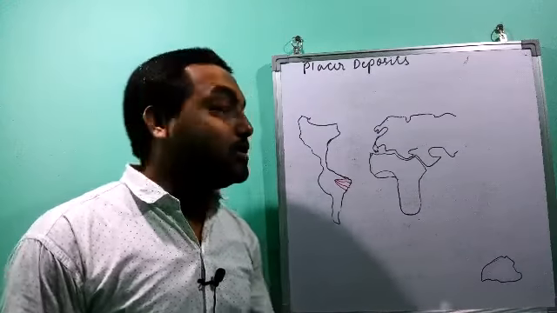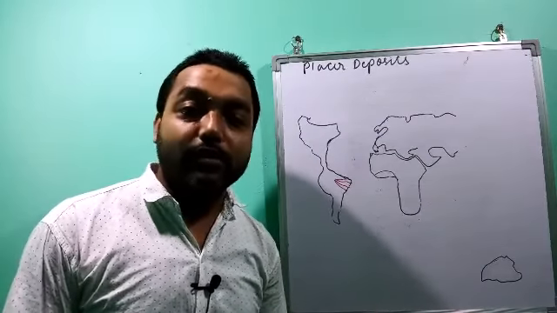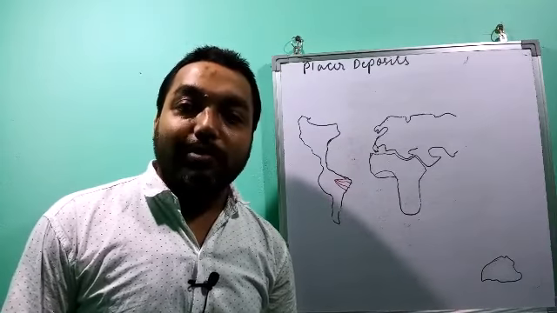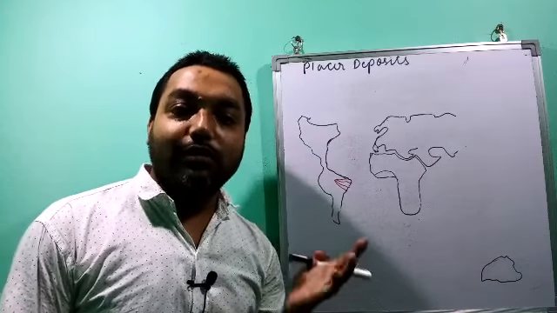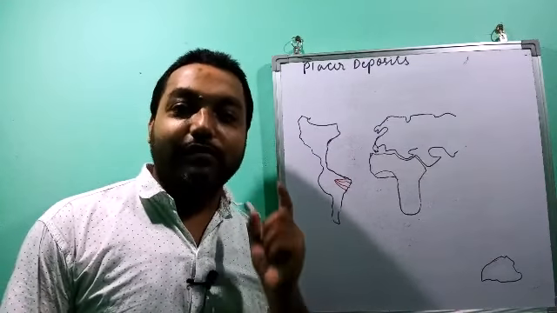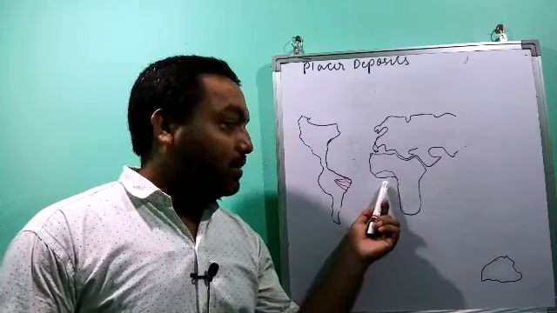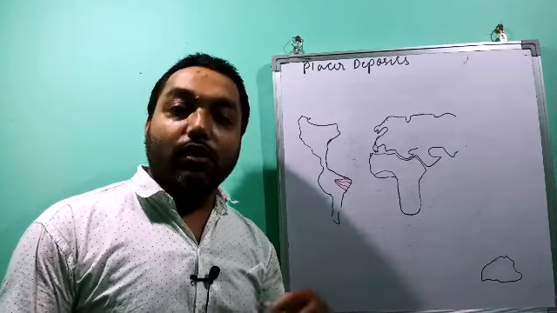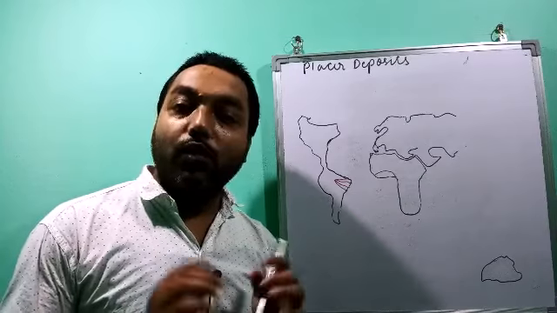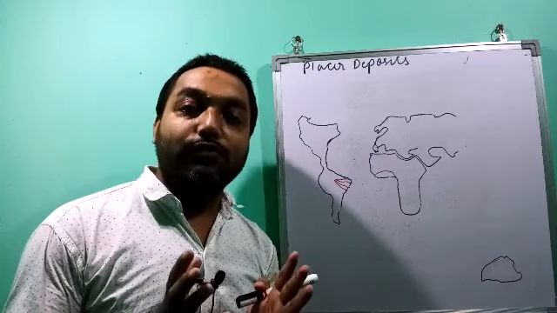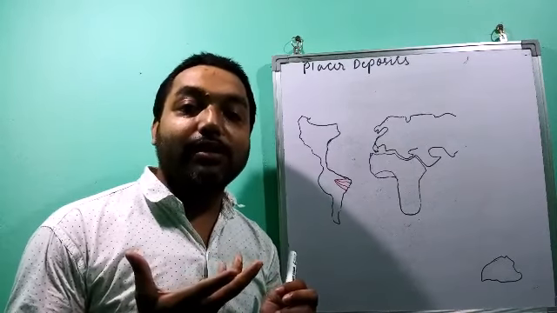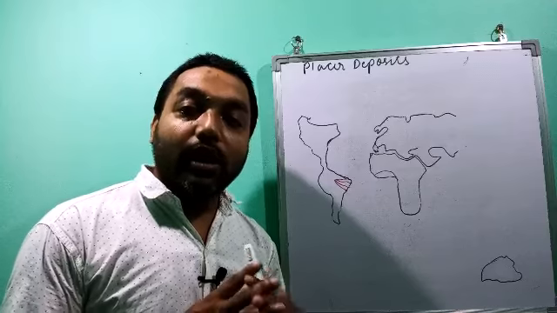The next evidence that is put forward by Wegener is placer deposits. Placer deposits are those deposits which are found in alluvial soil and which are very rich in minerals like gold. In the Ghana coast a huge amount of gold is found, but the source from where it came is absent there. The veins are not found.